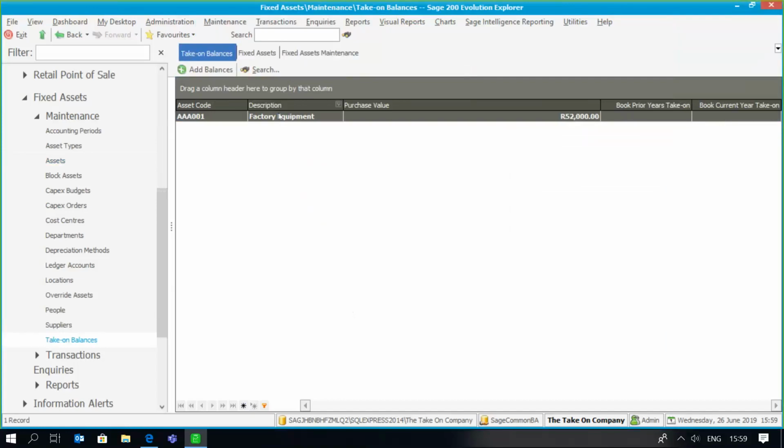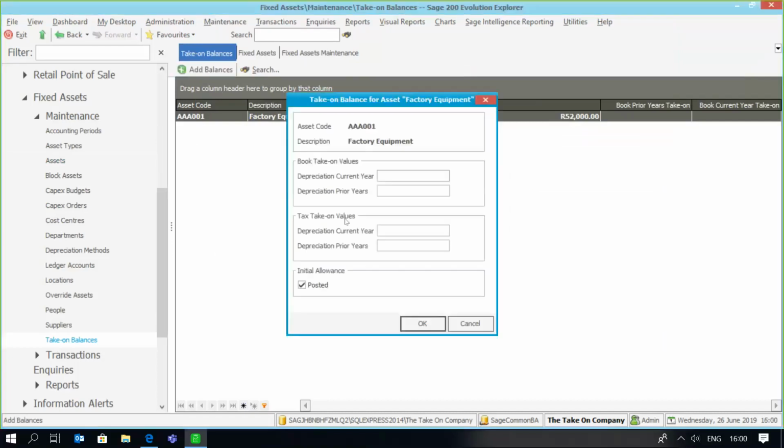Right, so there's my asset which was purchased in 2016 and which is prior to my first processing period. Add balances. And what I can do here is specify depreciation for the current year as a take-on figure and depreciation for prior years, as well as tax take-on values for prior years and current years.